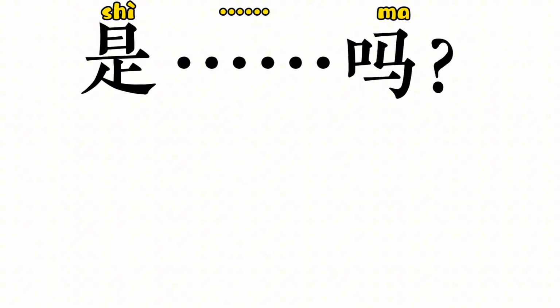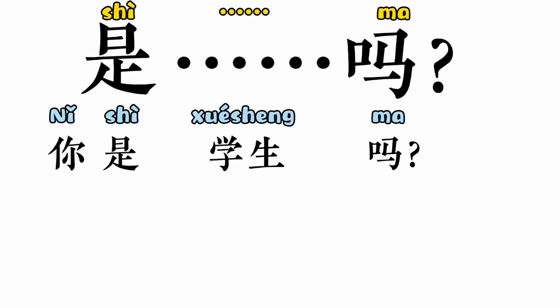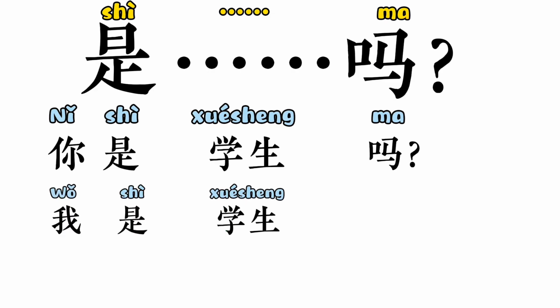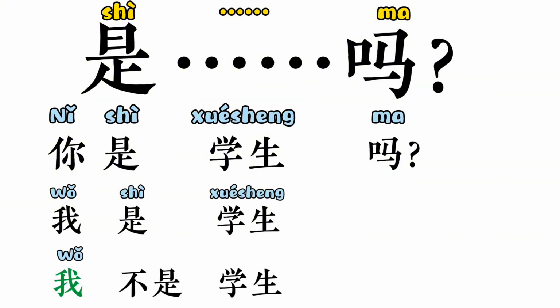Another example, 你是学生吗? means are you a student? 我是学生 means yes, I am a student. 我不是学生 means no, I am not a student.